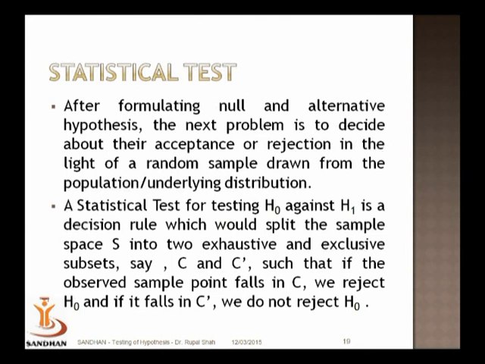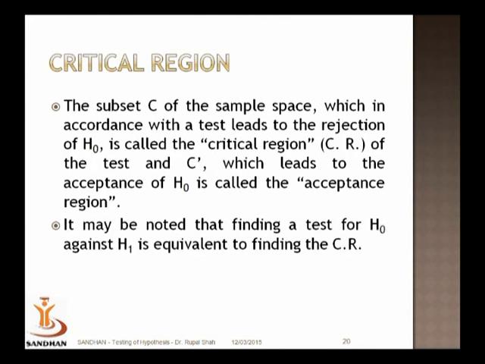C is called the rejection or critical region, and C dash is called the acceptance region.